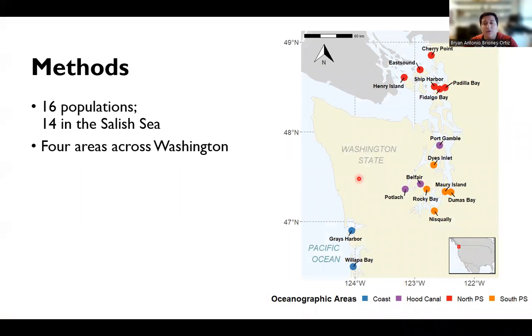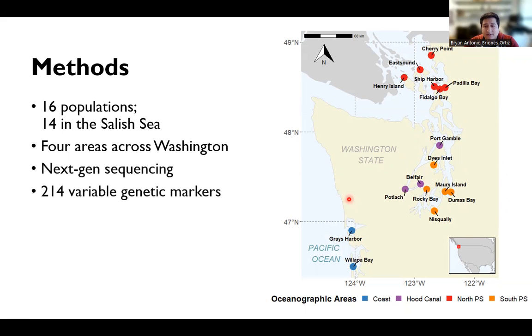For this work, we sampled 16 populations, 14 of which are in the Salish Sea and 2 on the Washington coast. These sites represent 4 different oceanographic areas where eelgrass is found: the northern and southern basins of Puget Sound, the Hood Canal, and the Pacific coast. We used next-generation sequencing, or RADseq if you're interested, and genotyped 214 variable DNA site genetic markers, or SNPs, that is, variations on single nucleotides in the DNA.